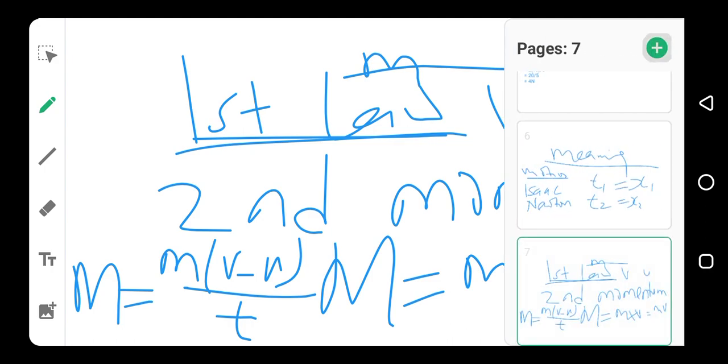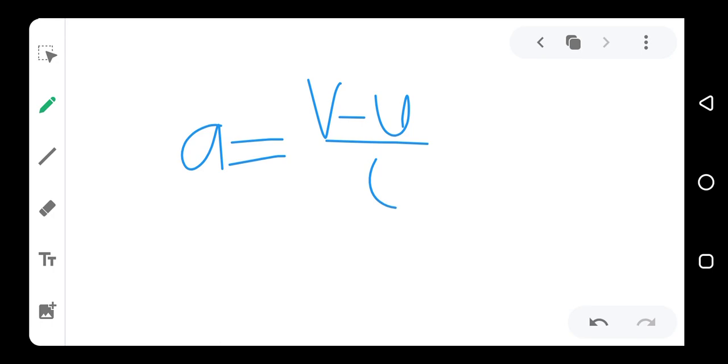Now we know that acceleration a is equal to v minus u over t. Acceleration is equal to change of velocity over time, which is v minus u over t.